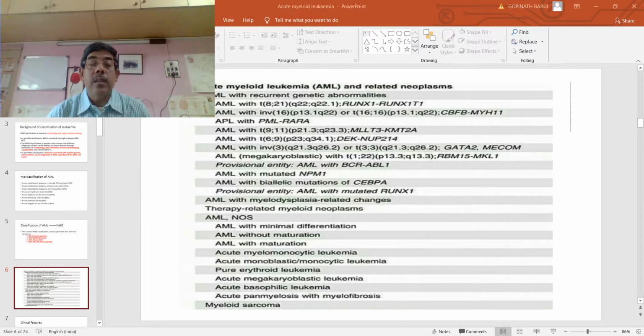Third is the therapy-related myeloid neoplasm. Lastly, AML with NOS. And myeloid sarcoma is a special condition where the blast cells as well as the maturing myeloid cells are found in the tissue. That is, a tissue collection of blast cells as well as other maturing cells of the myeloid series.